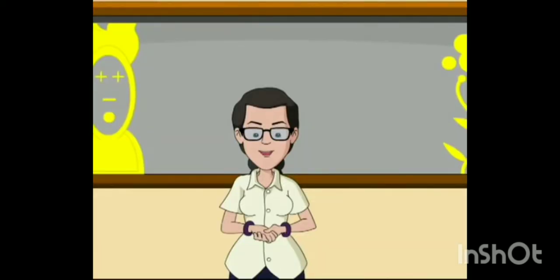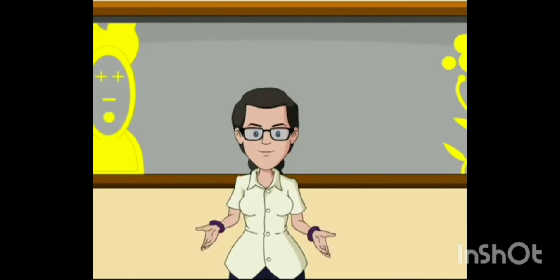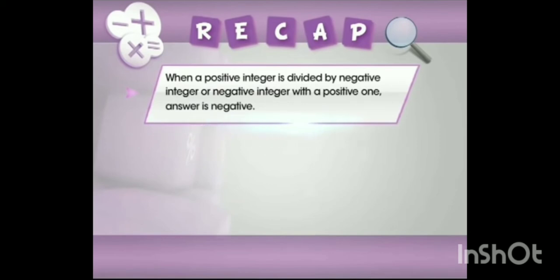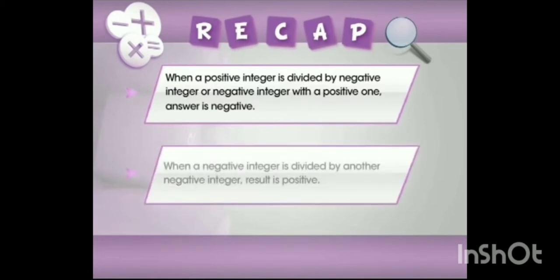For now, let's take a quick memory jog and revise everything we have learned today. In this module, we have learned following. When a positive integer is divided by negative integer or negative integer with a positive one, answer is negative. When a negative integer is divided by another negative integer, result is positive.